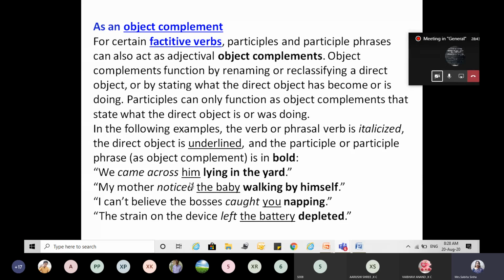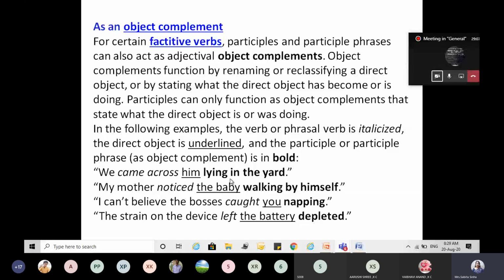Across whom? The direct object is him. And the participle phrase is the object complement. This is the object and it is telling you more about the object. It is in the bold. We came across him. What was he doing? He was lying in the yard.